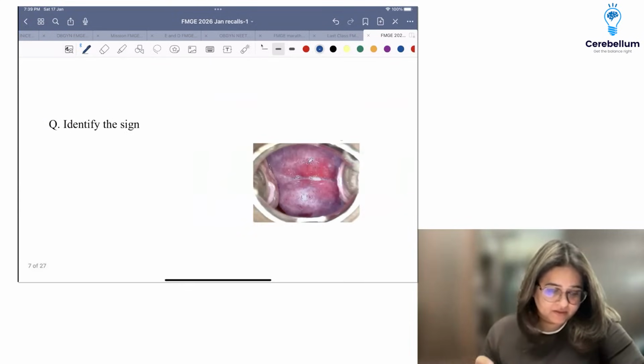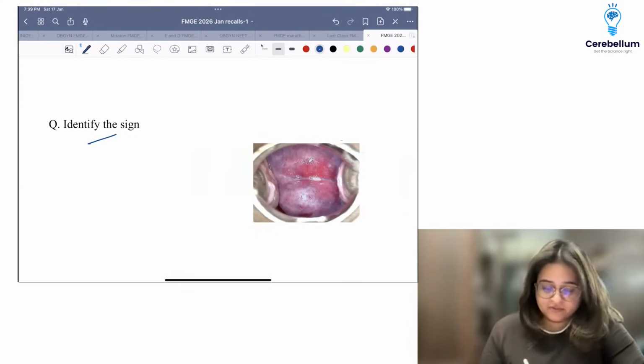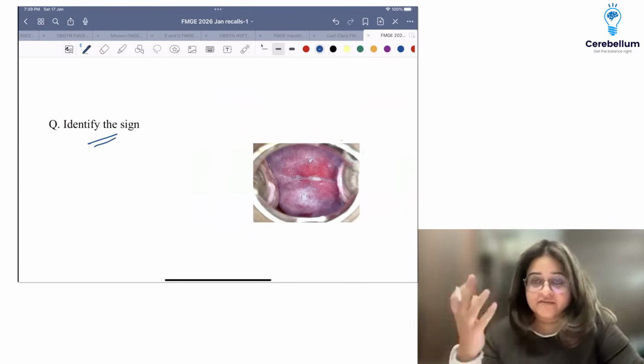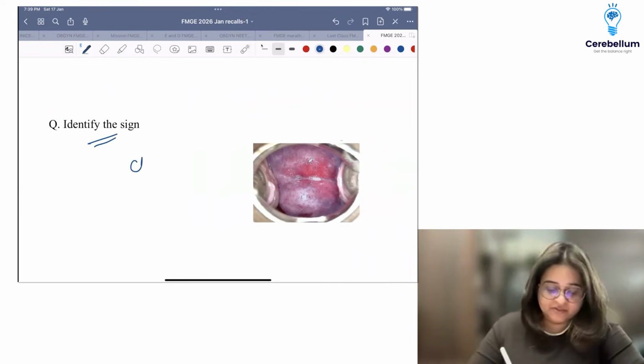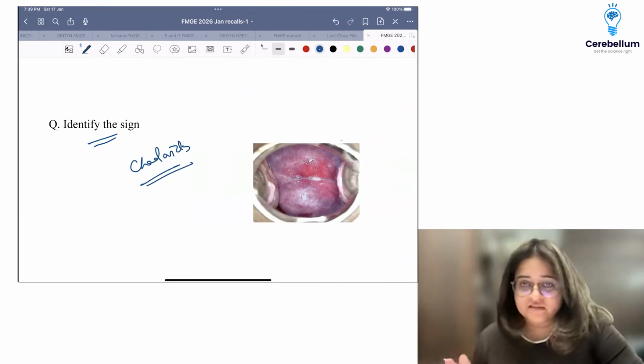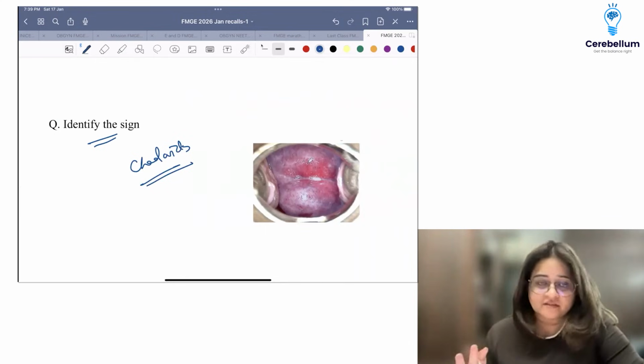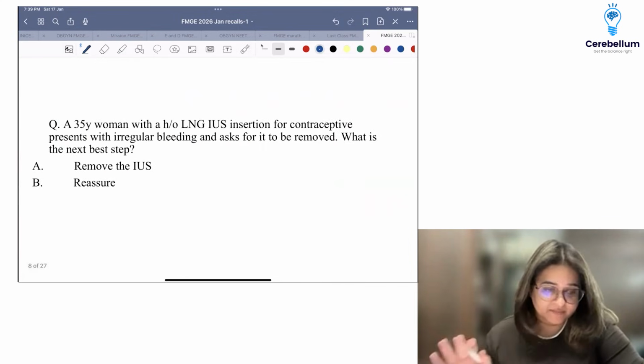Okay, so this is a very commonly asked question. This is asked in every exam. This is straight away Chadwick sign, bluish hue of the cervix and the vagina on examination seen in early pregnancy. So I'm not going to spend time here.